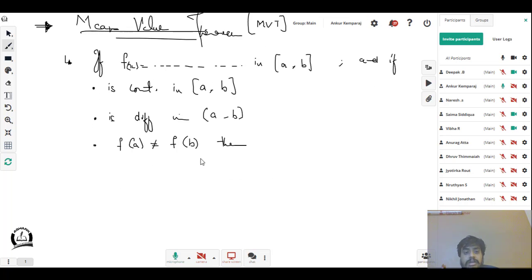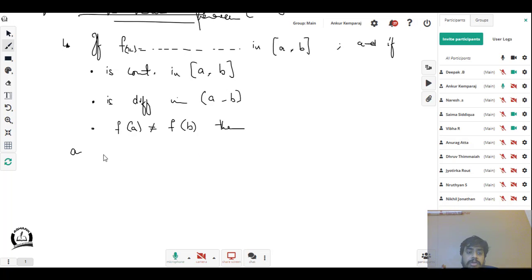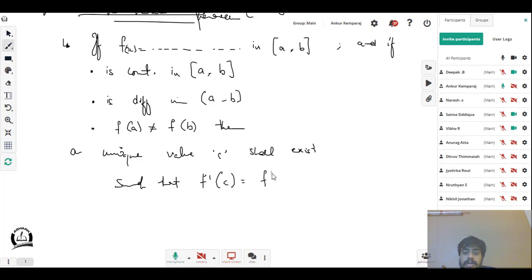then a unique value called c shall exist, which is between a and b, such that the first order derivative of this equation at c is nothing but f of b minus f of a divided by b minus a.